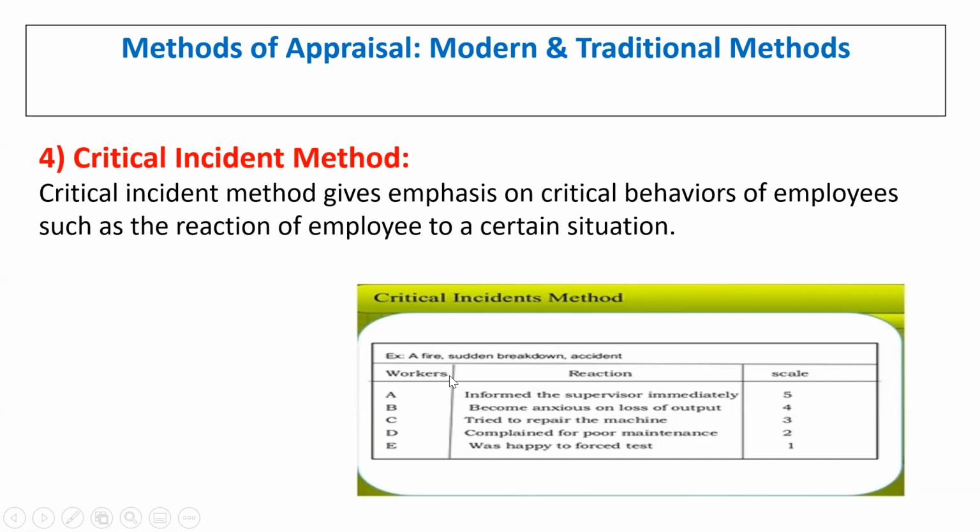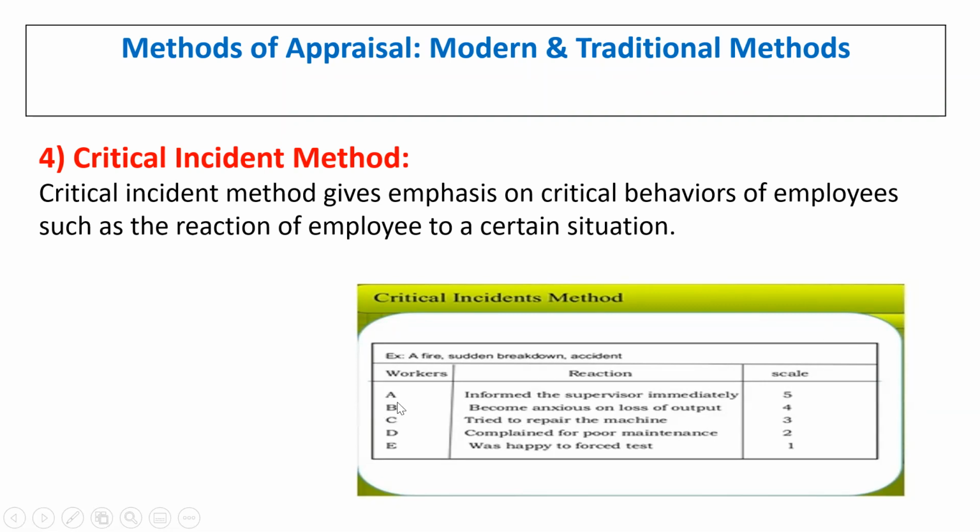For example, a fire, a sudden breakdown or an accident. These are situations that can happen in the organization, and we look at how the workers react in that situation. For example, consider workers A, B, C, D and E, and the reactions of each worker can be rated on a numerical scale of 1, 2, 3, 4 and 5.